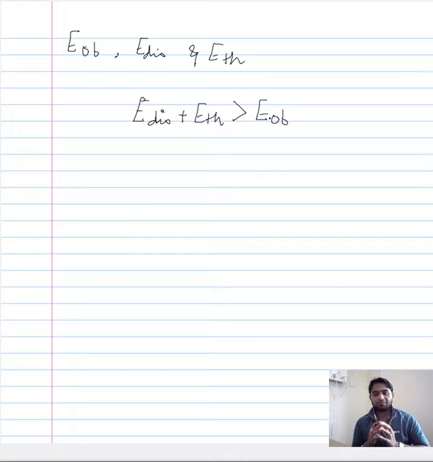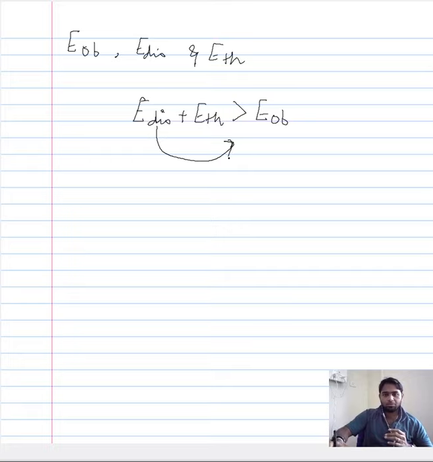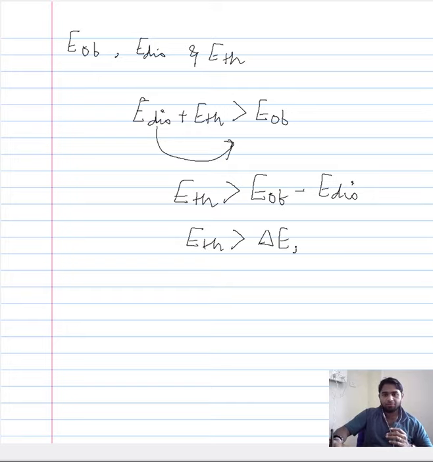Now when you want to define a criterion exclusively based on thermal energy, we brought this here to the right hand side of the expression, and we ultimately showed that when the thermal energy is greater than the difference between the obstacle energy and the dislocation energy, meaning when your thermal energy is greater than the energy required for the dislocation to move along a slip system, then the thermal energy has contributed to the plasticity of the material by permitting the dislocation to move along a definite slip system.